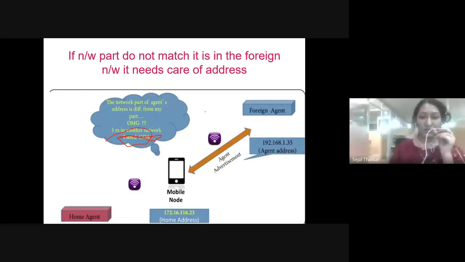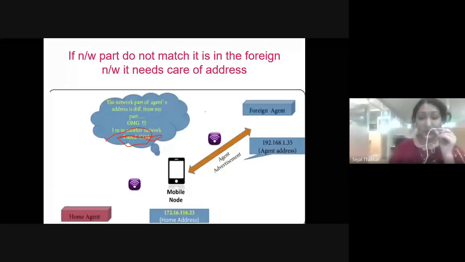Because your home location and your mobile's location are not going to match. They both are in different networks. If I'm not in Ahmedabad but my phone is registered at Ahmedabad, my home agent will broadcast the message, and I'm going to check from Bangalore. But my network part is not matching because I'm at a different location.